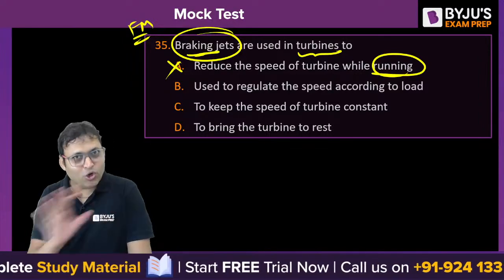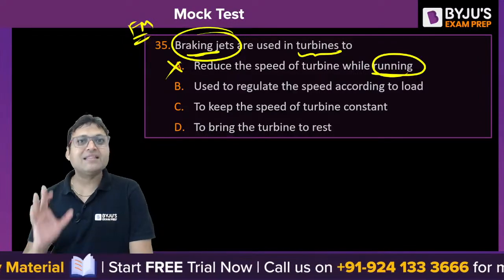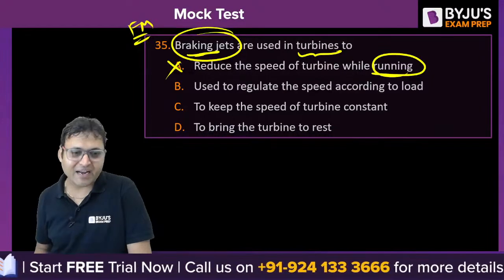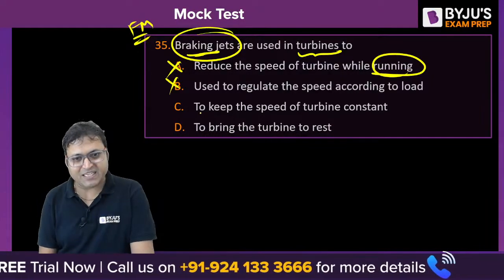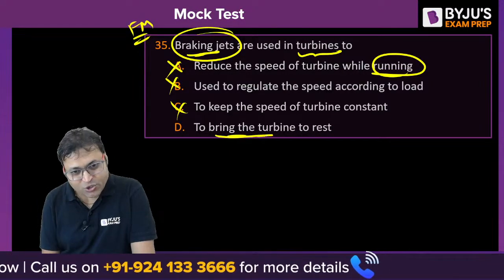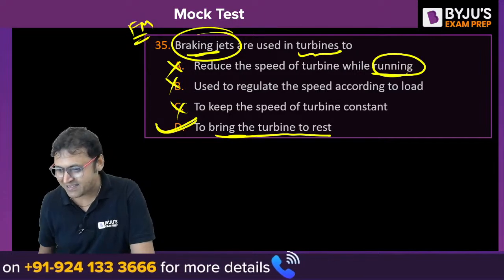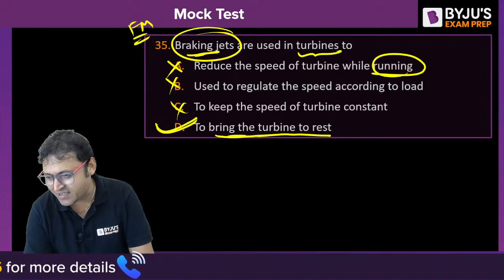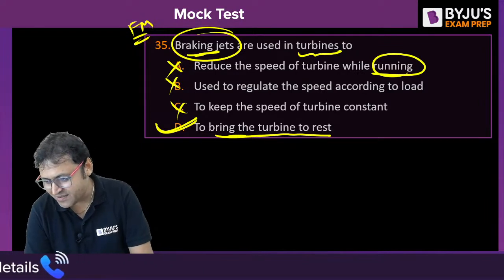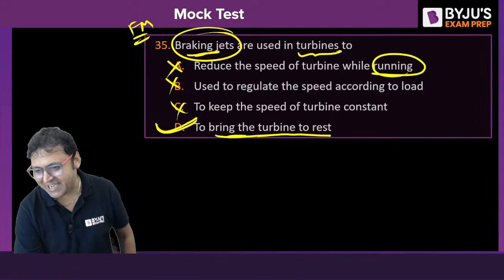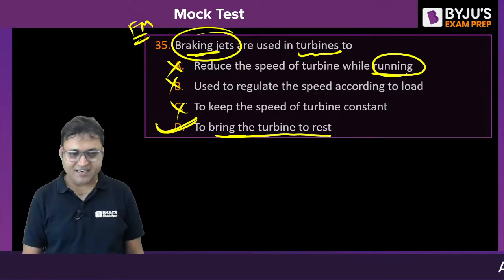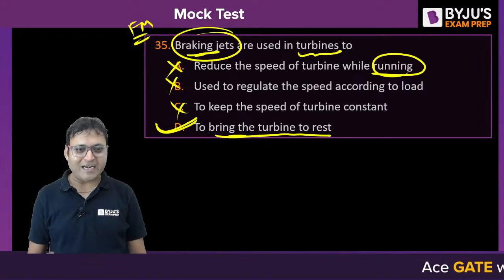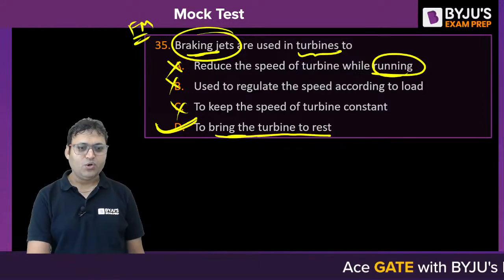No, we do not use the braking jet when the turbine is in actual running condition. To keep the speed of the turbine constant, it is used to bring the turbine to the rest. D is the correct answer. Yes, Vikas, Paglesan. D, aspirant. D is the correct answer. Yes, Negiji. D will be the right answer. Do you understand why? Do you guys understand it?